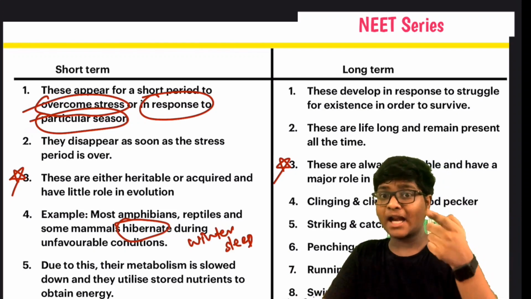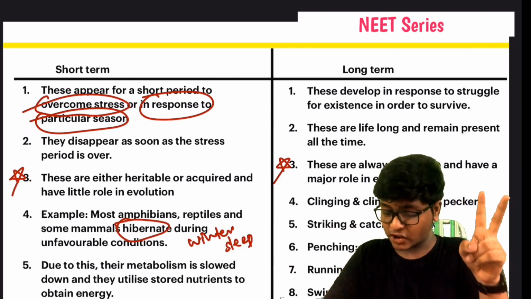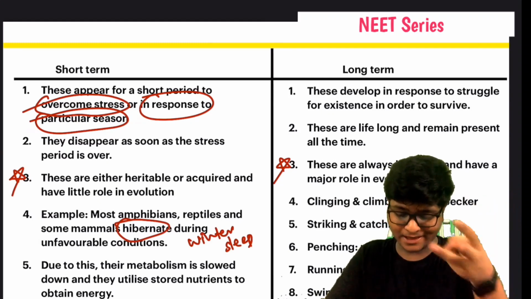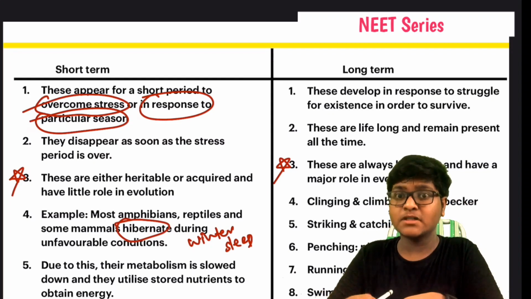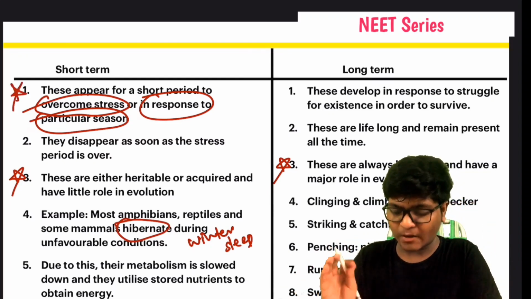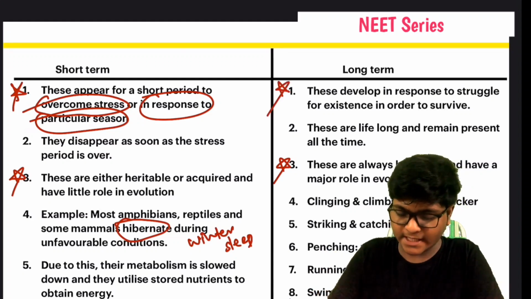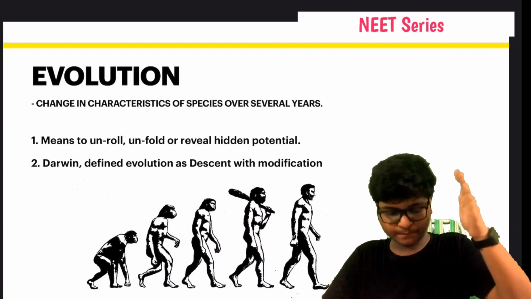So in the parameter of clinging and climbing, the woodpecker comes into play, and in striking and climbing, the hawk comes into play. Pinching, pigeon; running, ostrich; swimming, duck. These examples are not as important, but the third points in both are very important, and this first point is very important from the NEET paper point of view.